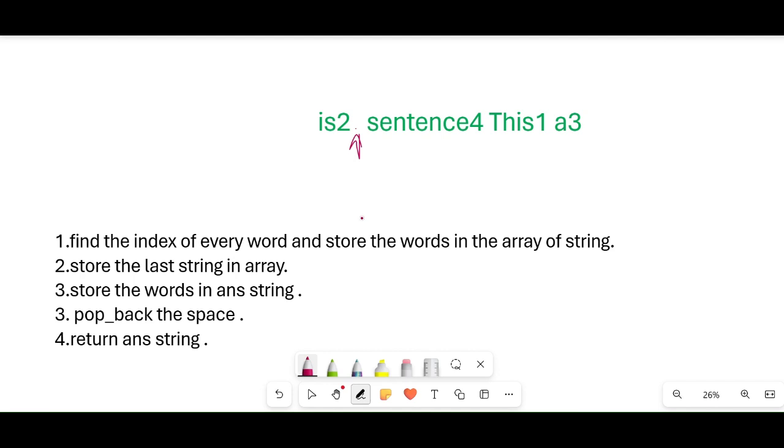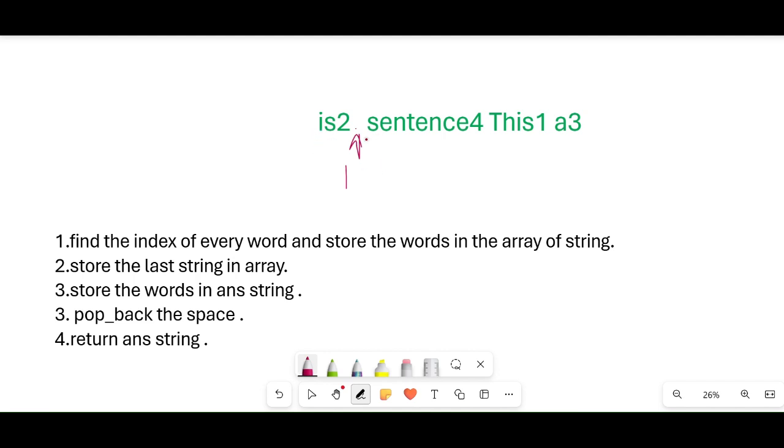firstly we will find the index. Index equals temp dot size minus 1 and minus 1. When it sees the blank, it will find the index. The index will be 2 minus 1, which is 1, because in zero based indexing the position of "is" will be 1.